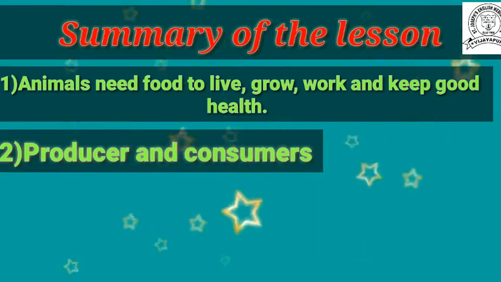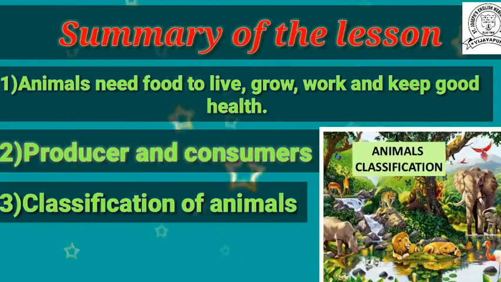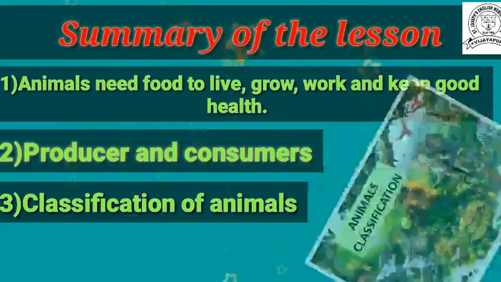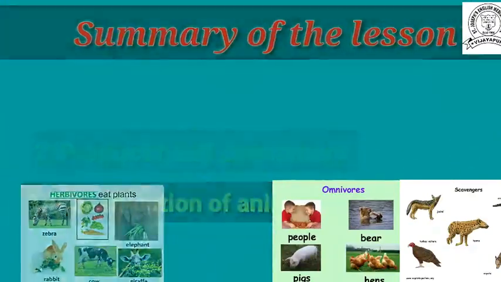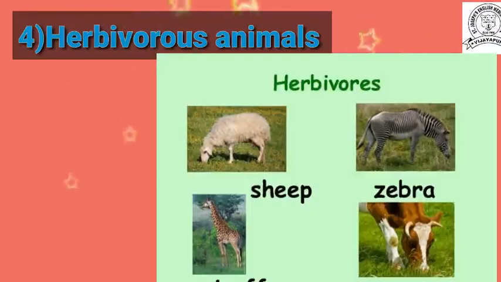And next, we discussed the classification of animals according to their food habits. So there are 4 types: herbivorous, carnivorous, omnivorous and scavenger. The first is herbivorous. Animals which eat only plants are called herbivorous animals.